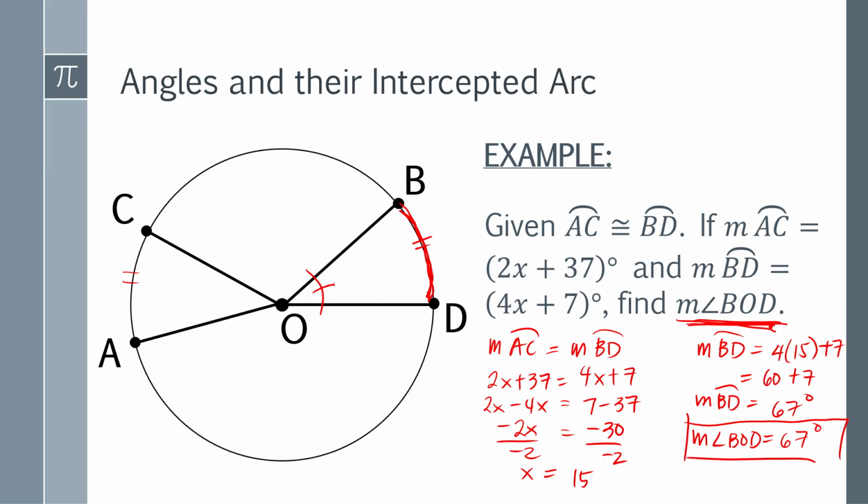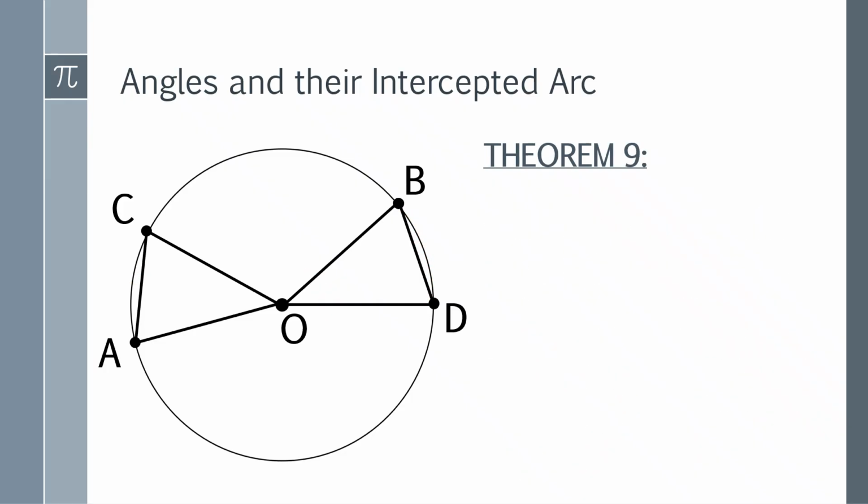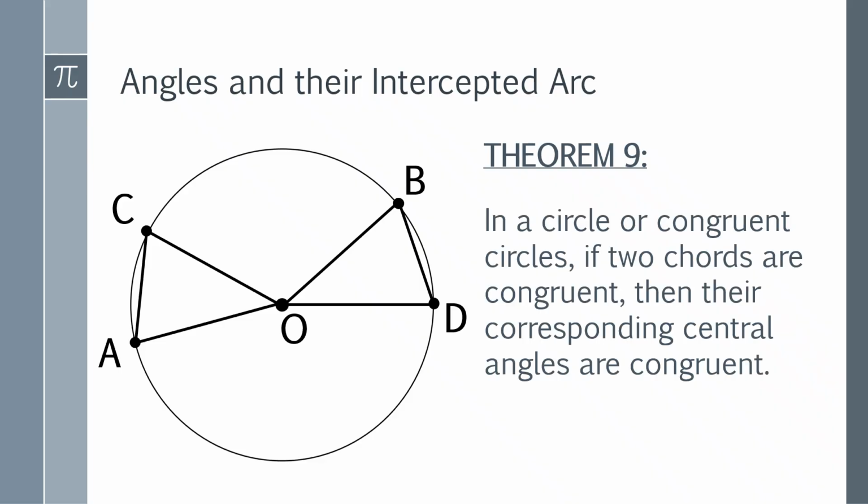Did you get it? Okay, let's have the next one. Let's have theorem number 9. Theorem number 9 states that in a circle or congruent circles, if two chords, meaning BD and AC, are congruent, then the corresponding central angles are also congruent to each other. Again, if these two chords are congruent, therefore their central angles are congruent to each other.